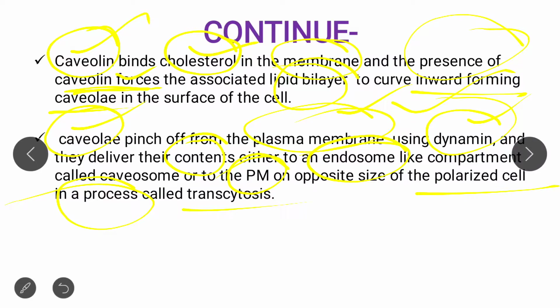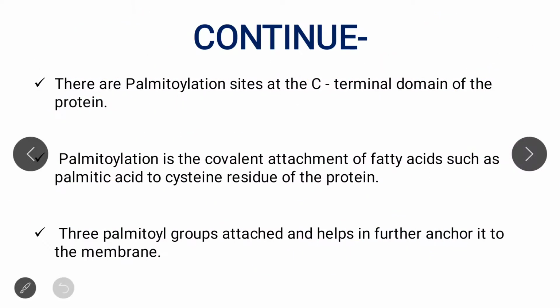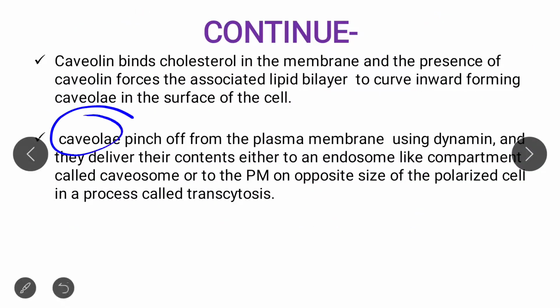Okay, I will discuss transcytosis in detail in my next video.